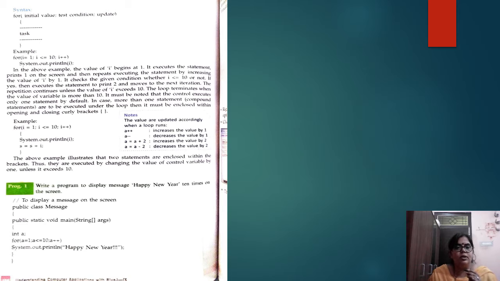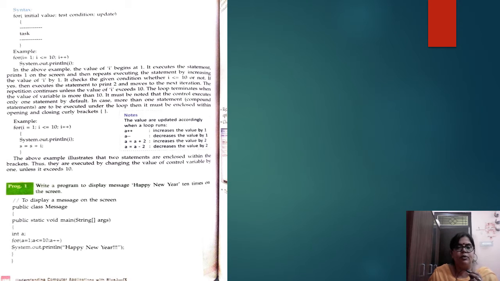Now see how we are going to do this. Write a program to display the message Happy New Year 10 times on the screen. How are we going to do this? We have made a simple program: a is equal to 1, a less than or equal to 10, a plus plus. We print Happy New Year, and it will print 10 times.